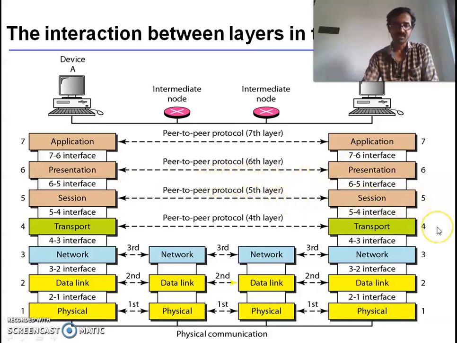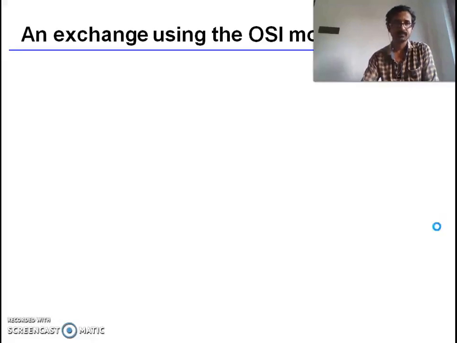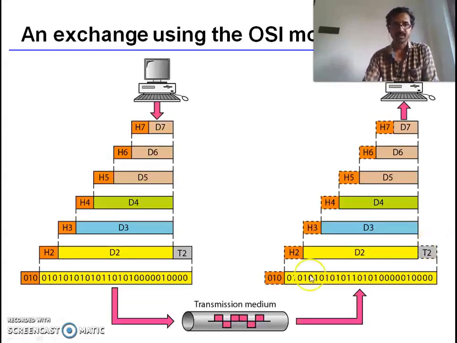Next is data exchange using the OSI model. This is the representation of exchange using the OSI model. This figure gives the overall overview of the OSI layers. The process starts from the seventh layer, then moves from layer to layer in descending, sequential order. At each layer, a header is added.